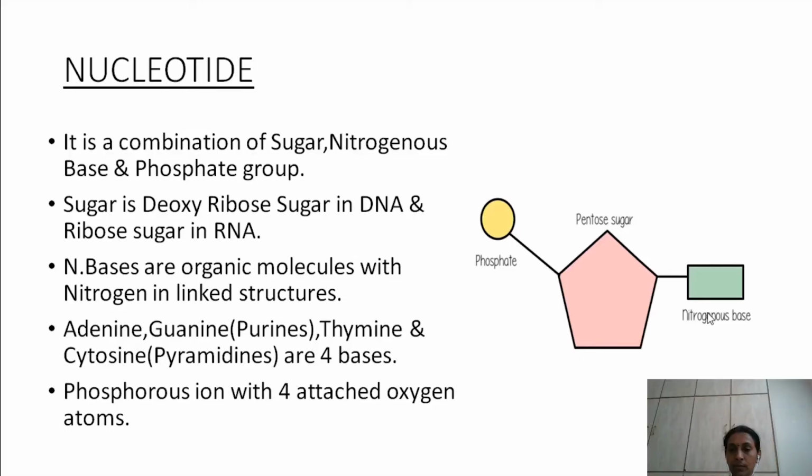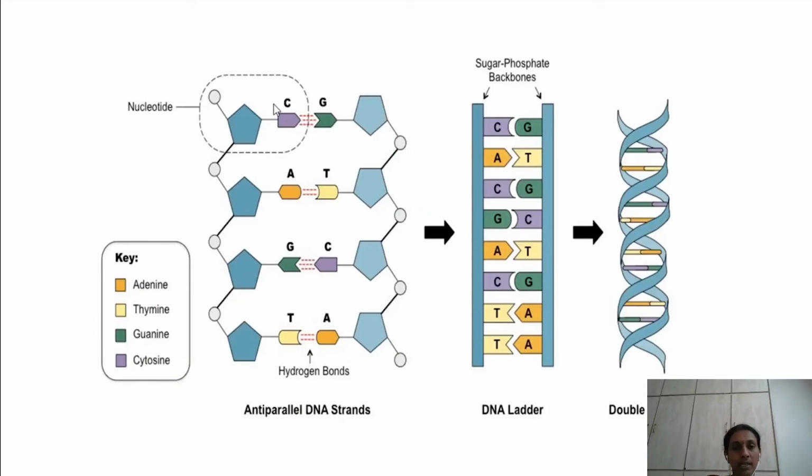This is the first strand, this is the second strand. In one strand, this is the first nucleotide. This is the pentose sugar. This is the nitrogenous base and this is the phosphate group. So this is the structure of the first nucleotide, second, third, fourth and so on.